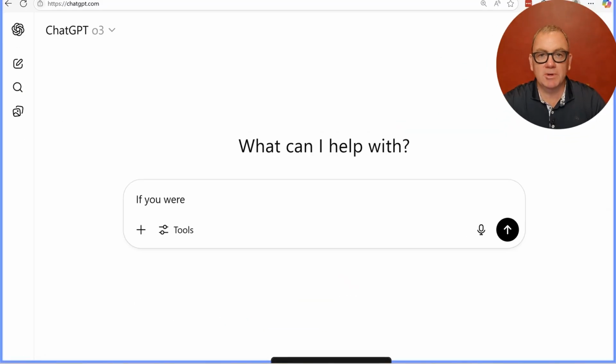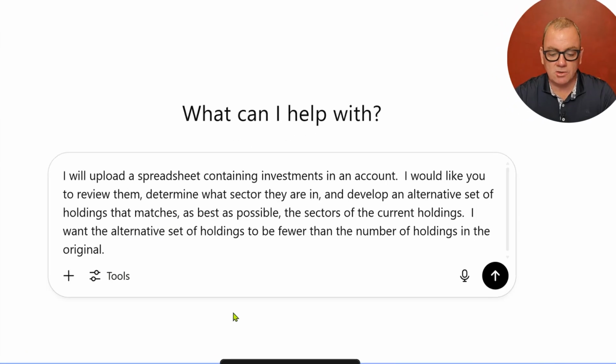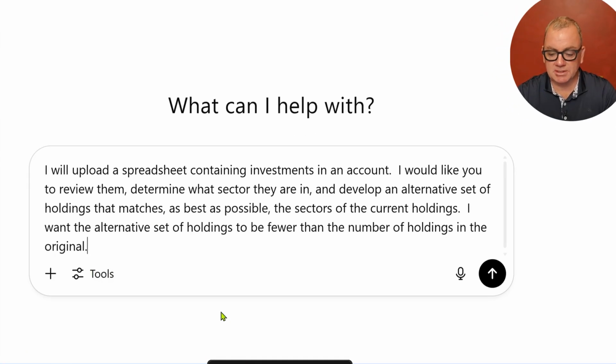I'm using the O3 model, which you can get if you pay for the Plus version. I will upload a spreadsheet containing investments in an account. I would like you to review them, determine what sector they are in, and develop an alternative set of holdings that matches as best as possible the sectors of the current holdings. I want the alternative set of holdings to be fewer than the number of holdings in the original. I expect the alternative holdings to be ETFs. All right, let's upload this and see what happens.